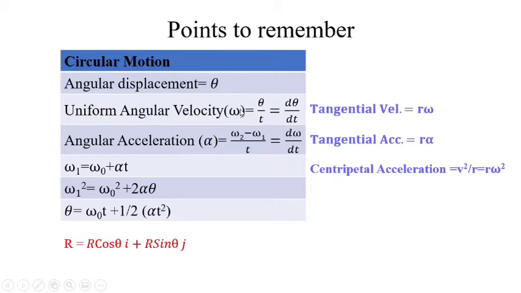If you use this formula, you can write about theta, that is theta will be equal to omega t. So by using this formula, we can replace this. So it becomes r cos omega t i plus r sin omega t j. So this is another form of the same equation, and it also indicates the circular motion. You should remember all these formulae. Along with this, directional properties are important.